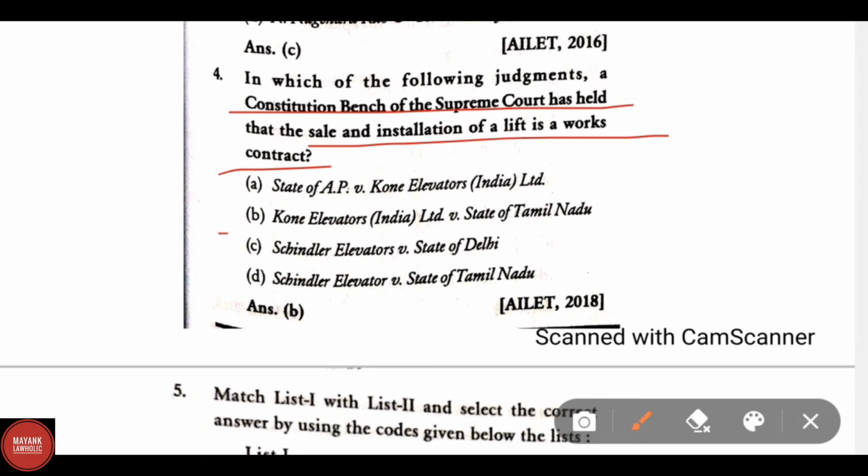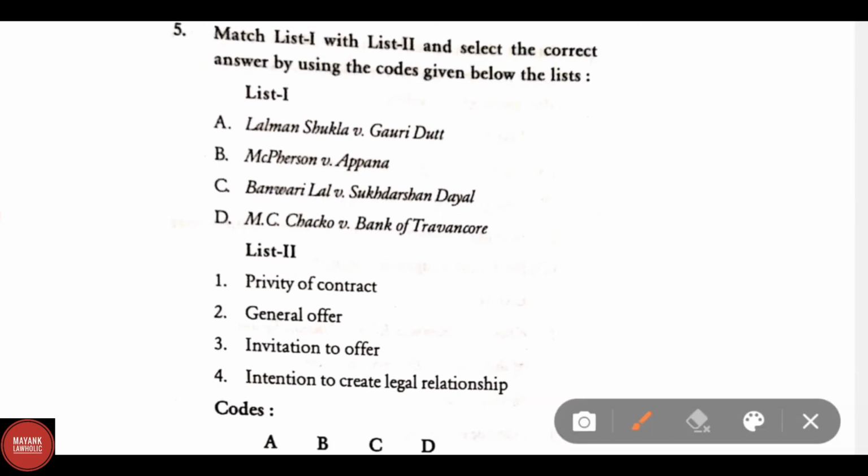The correct answer is B. Cone Elevators India Limited versus State of Tamil Nadu. Match list 1 and list 2. List 1 suggests option A, Lalman Shukla versus Gauri Datta, B. McPherson versus Apanna, C. Banwari Lal versus Sudarshan Dayal, and D. MC Chaku versus Bank of Travancore.